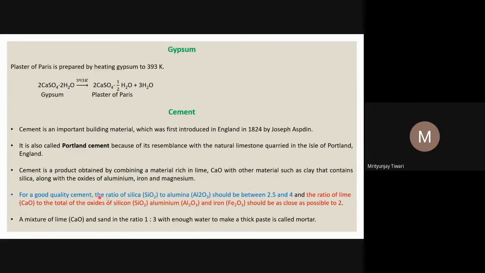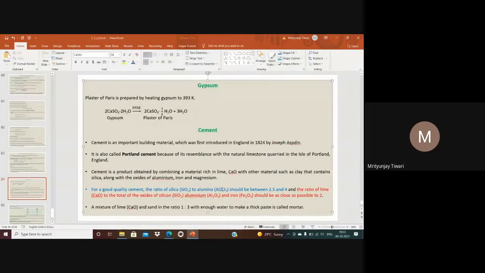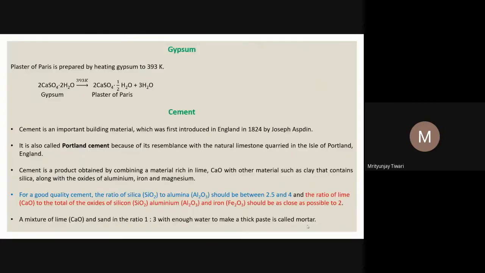So for a good quality cement, the ratio of silica, SiO2, to alumina, Al2O3, should be between 2.5 and 4. So the ratio of silica SiO2, meaning the sand, and the alumina Al2O3, an ore of aluminium, should be between 2.5 to 4.